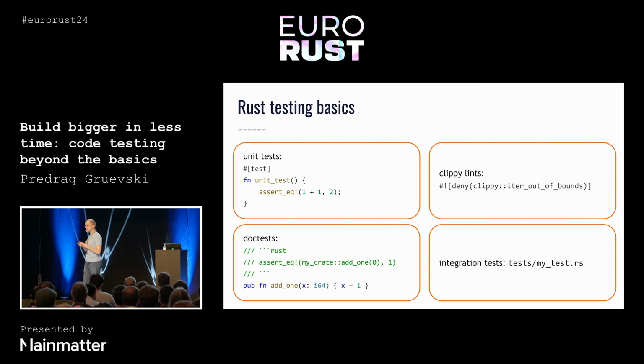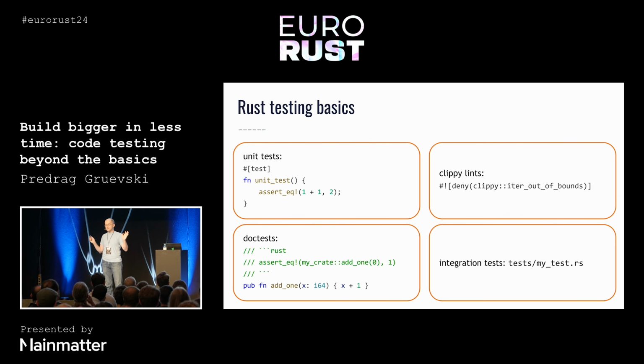Now, Rust has a wealth of testing functionality already built into the language. We have everything from unit tests to a very helpful linter called Clippy that I'm sure everyone here has already used. We have doc tests, which ensure that any examples in our library's documentation actually work and behave as expected. And we have the ability to write end-to-end integration tests, which consume our libraries as if they're an external user, as opposed to testing the library from inside. This talk is not about any of these techniques.